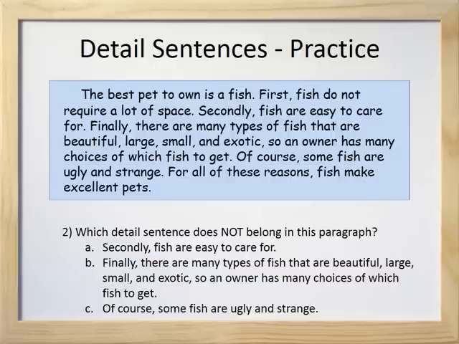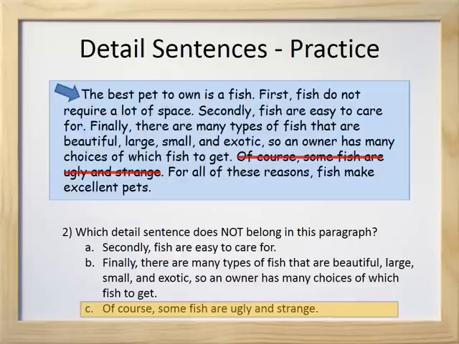Question 2. Which detail sentence does not belong in this paragraph? The answer is C. Of course, some fish are ugly and strange. Now, how do we know that that sentence doesn't belong? Again, let's look back at the topic sentence. The best pet to own is a fish.